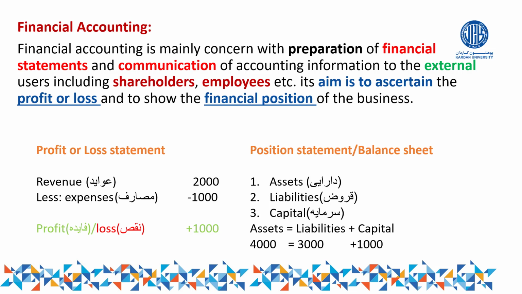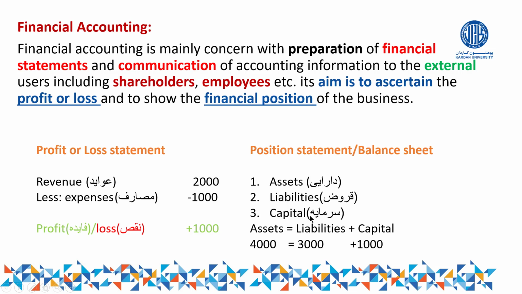As liability, right? You have collected tax for the government, but it's not paid yet. You have to pay in the future. That can be called what? As liability. For example, you have to pay salary for the employees of your organization. It is not paid yet. That can be called what? Your liability. Anything that you have to pay and have not paid yet can be called your liability.